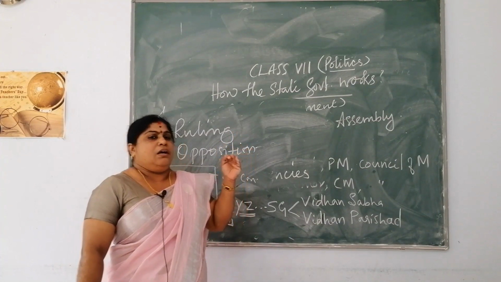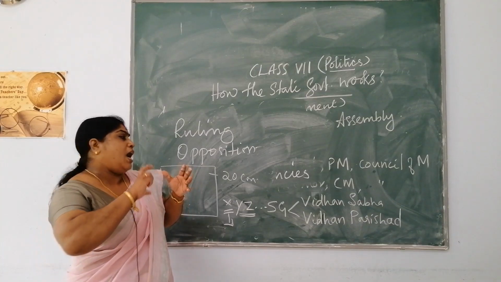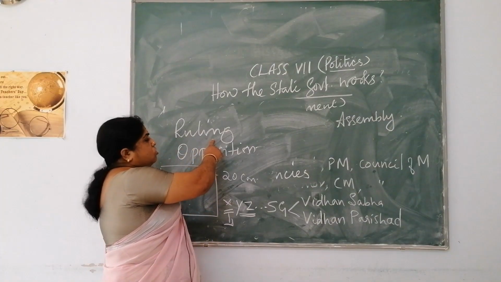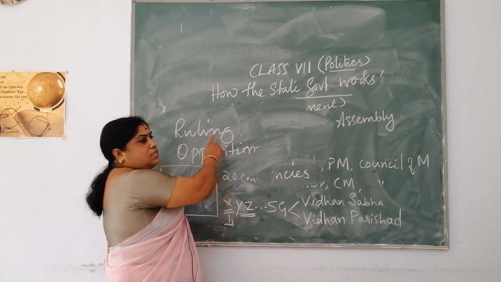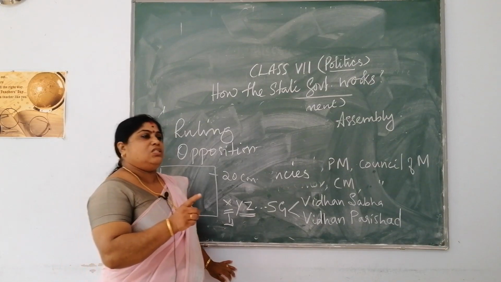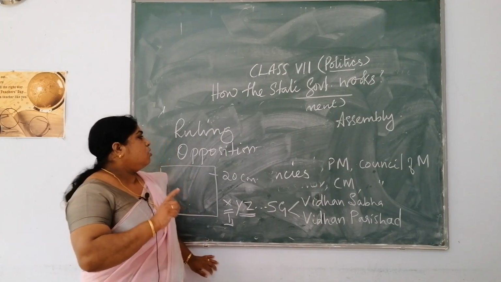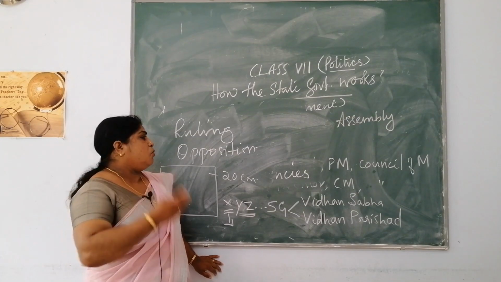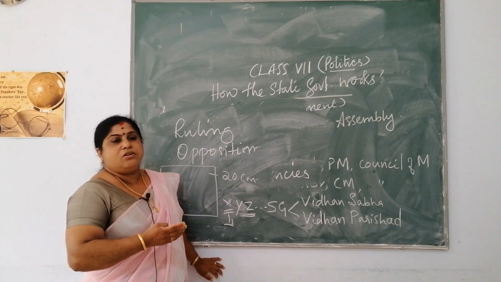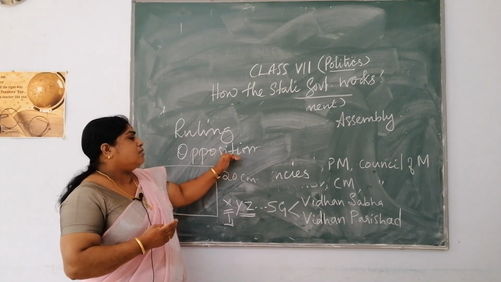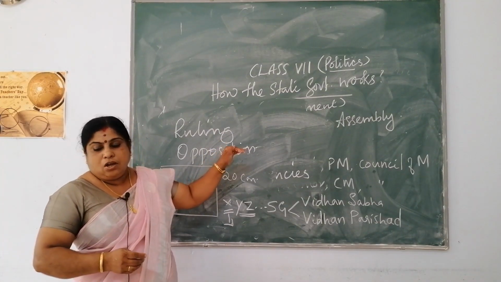They will always be keeping a watch over the ruling party. So, this ruling party always tries to do its responsibility sincerely to the people because it is always accountable to the people. It thinks that it is responsible and it has some sort of accountability to the people. So, this opposition party has its own important role.